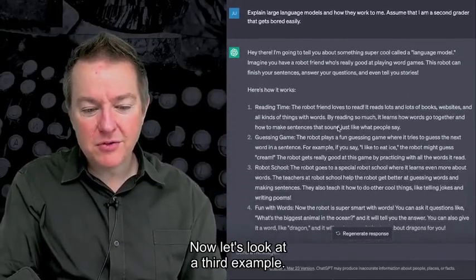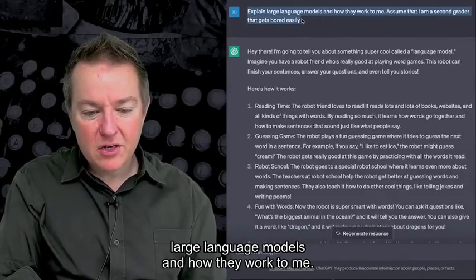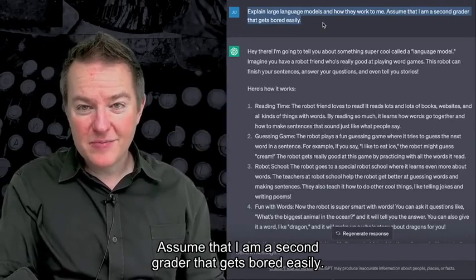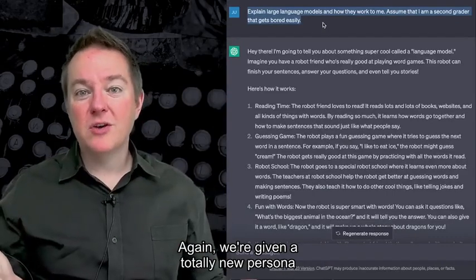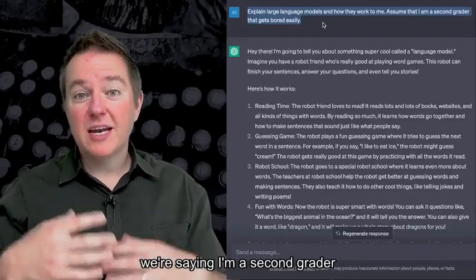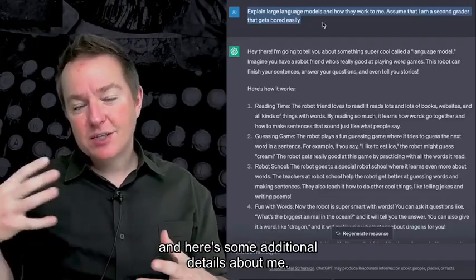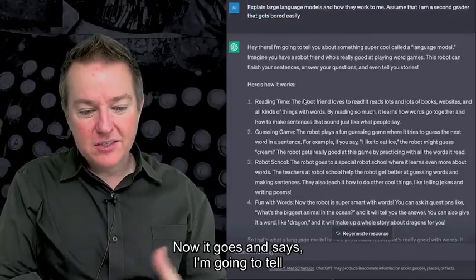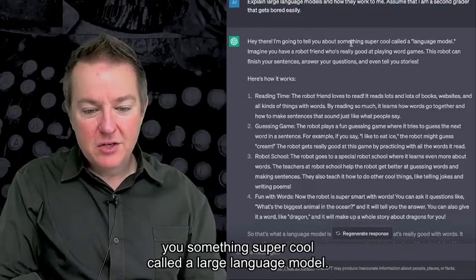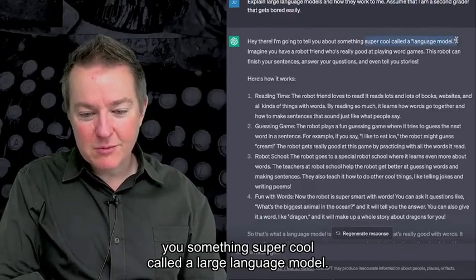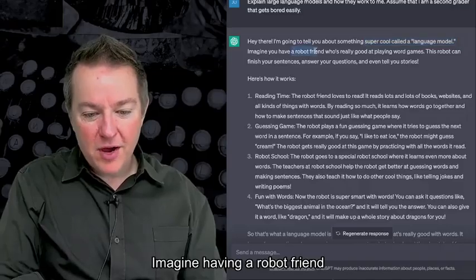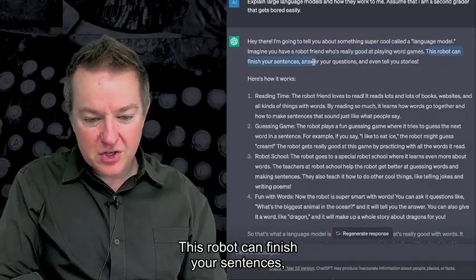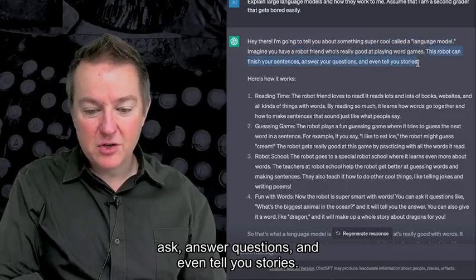So now let's look at a third example. We say, explain large language models and how they work to me. Assume that I'm a second grader that gets bored easily. Again, we're given a totally new persona, and we're also refining this persona. We're saying I'm a second grader, and here's some additional details about me: I get bored easily. And so now it says, "Okay, I'm going to tell you something super cool called a large language model. Imagine having a robot friend who's really good at playing word games. This robot can finish your sentences, answer questions, and even tell you stories."